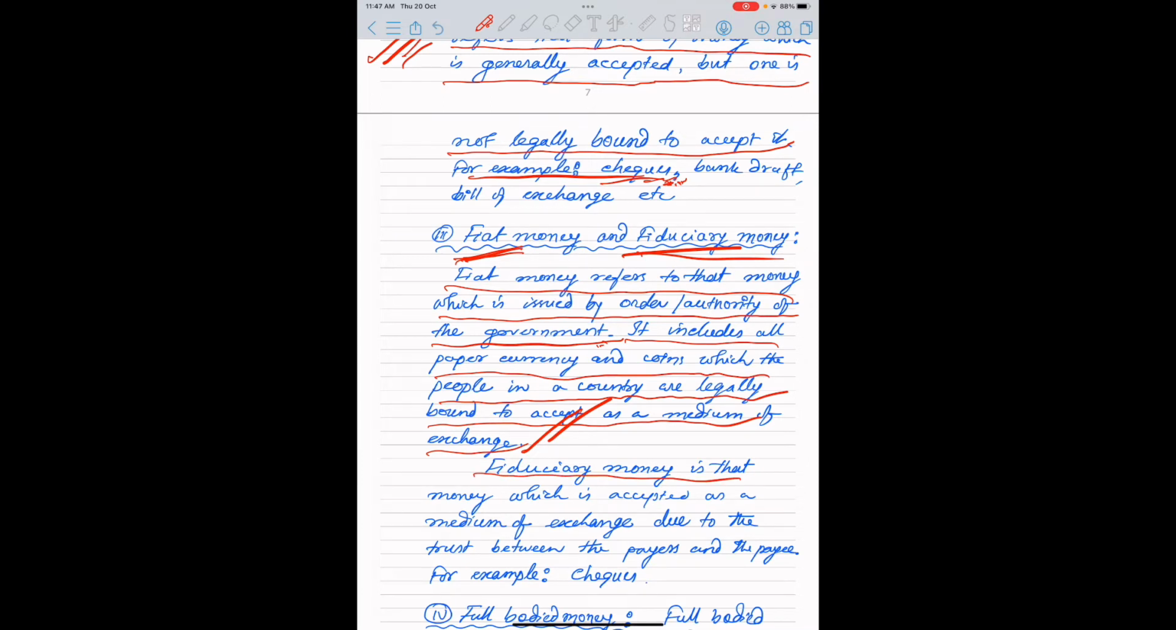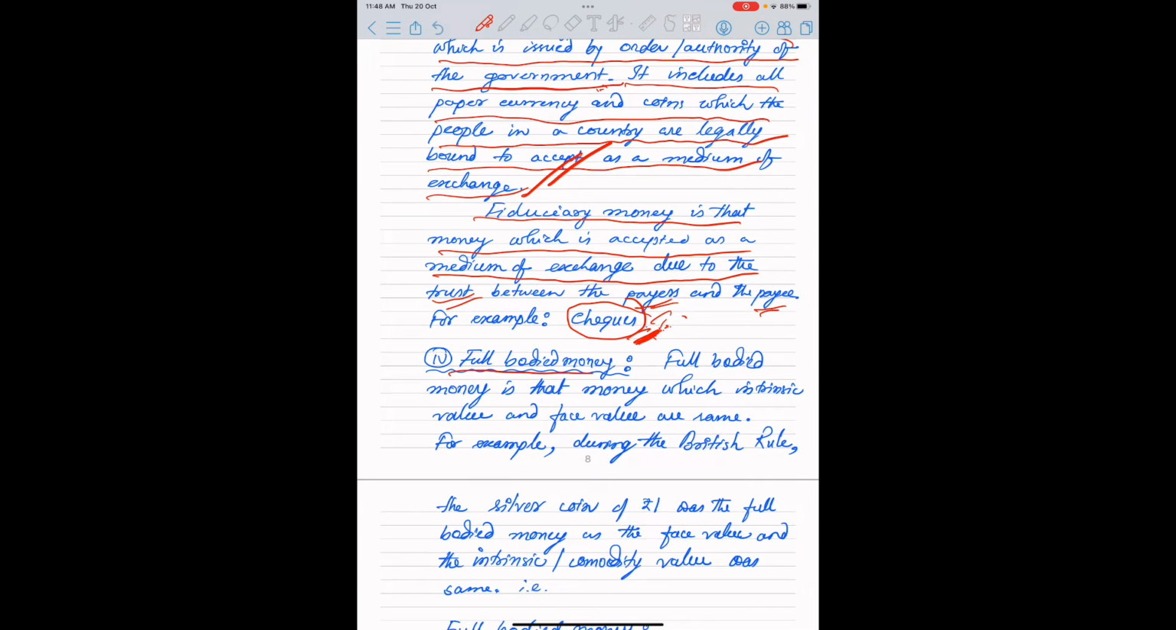Fiduciary money is that money which is accepted as a medium of exchange due to the trust between the payer and the payee, that is the check. A check is not money, it is fiduciary money. Acceptability depends upon the willingness or trust of the payer and the payee, not the government. Government cannot force a person to accept a check. Okay,